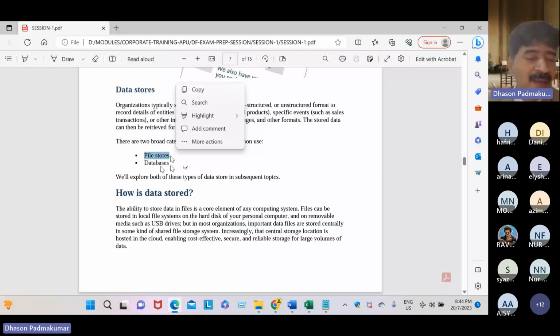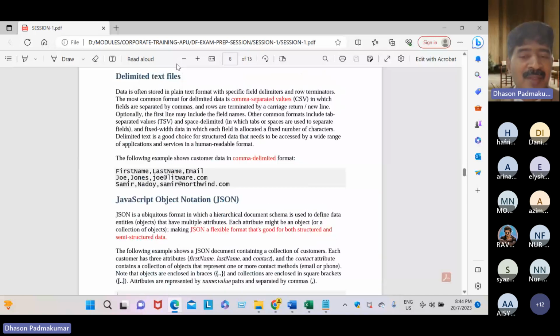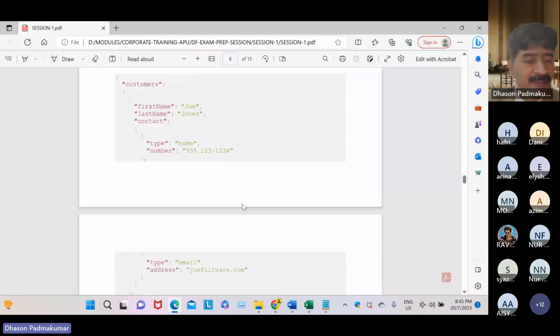The database may be Oracle, SQLite, or Postgres. It is different. Okay, dear students, see like this. Data can be stored in a CSV file, comma separated, like this: first name, last name, email. Joe, Jonas, Samir. Dear students, we store the data in this format.